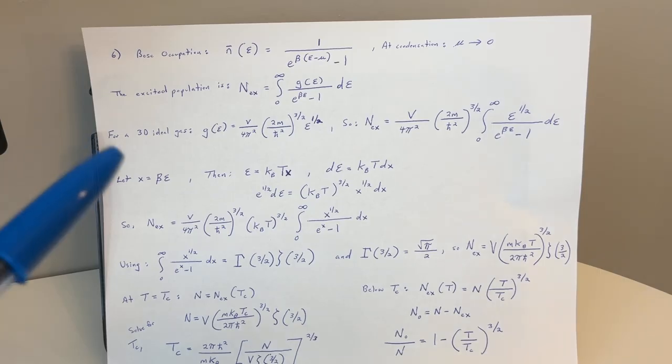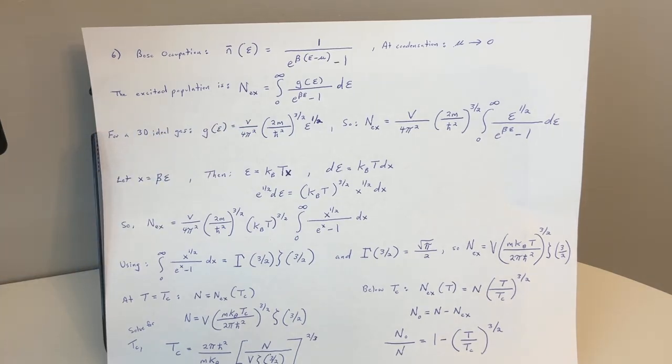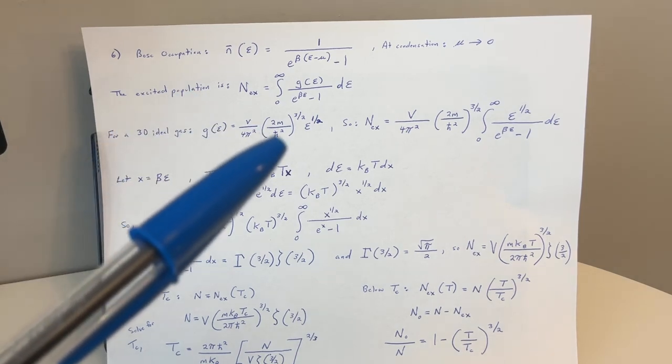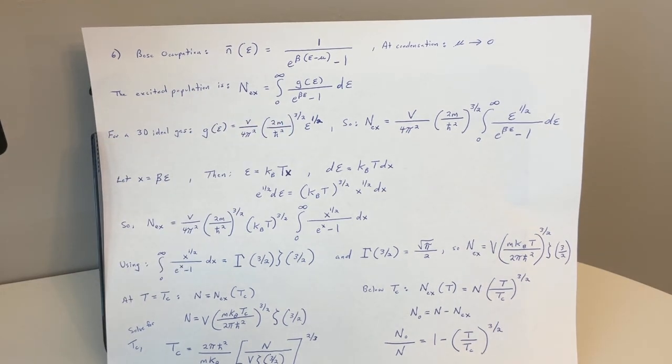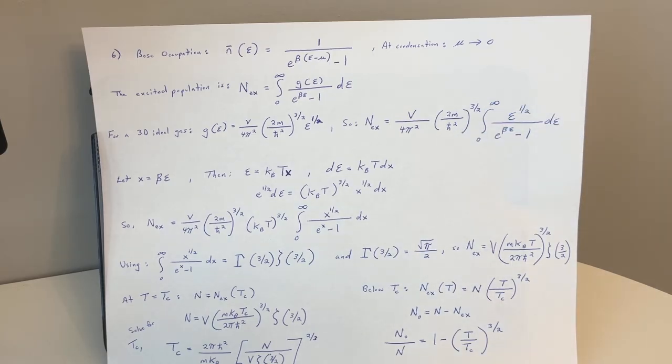For a 3-dimensional ideal gas, g(epsilon) is V over 4 pi squared times the quantity 2m over h bar squared to the 3/2 times epsilon to the 1/2. N_ex equals V over 4 pi squared times the quantity 2m over h bar squared to the 3/2 times the integral from 0 to infinity of epsilon to the 1/2 over e to the beta epsilon minus 1, d epsilon.